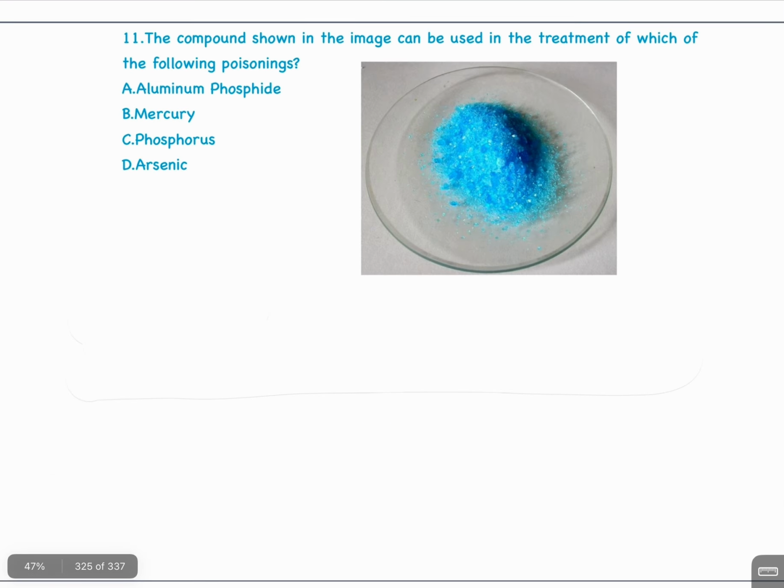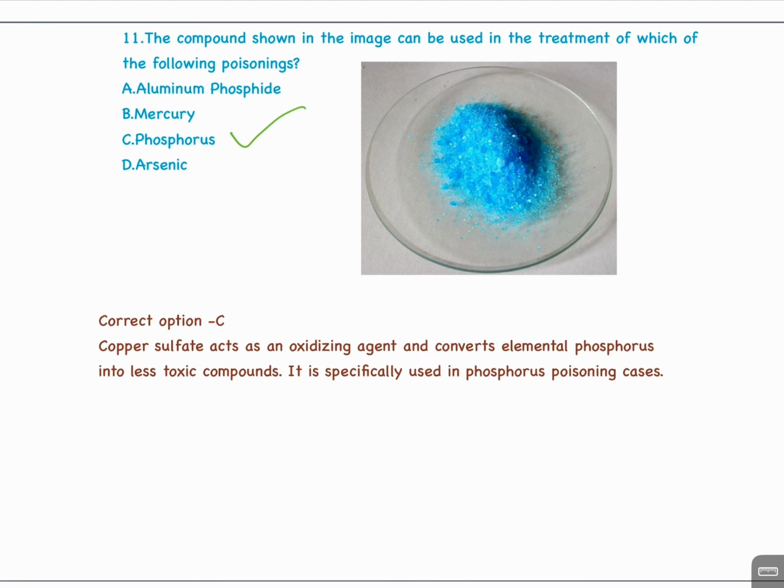Question number 11. The compound shown in the image can be used in the treatment of which of the following poisoning? A. Ammonium phosphide, B. Mercury, C. Phosphorus, D. Arsenic. The answer is C. Phosphorus.